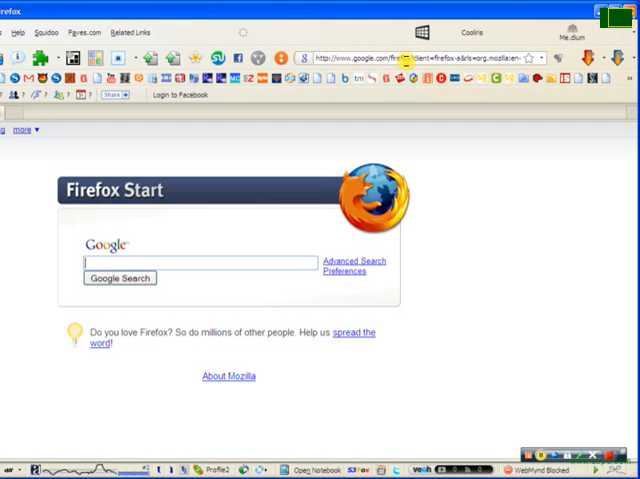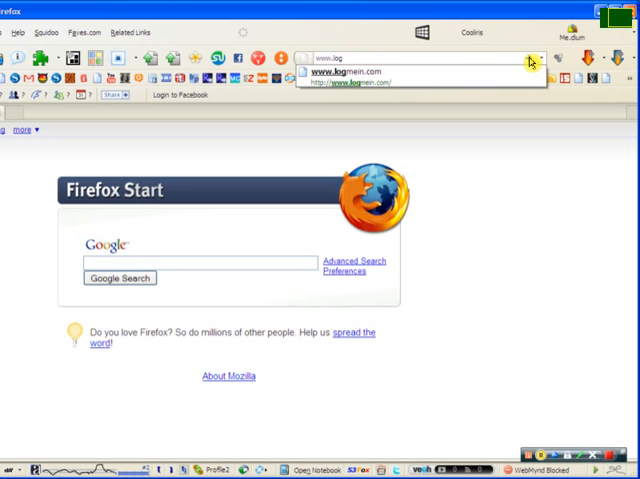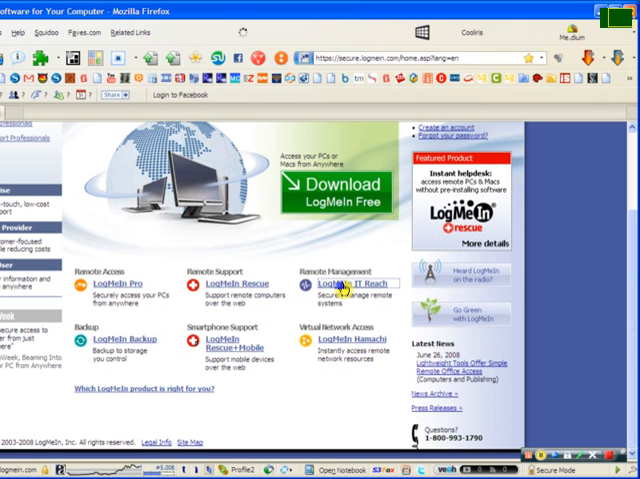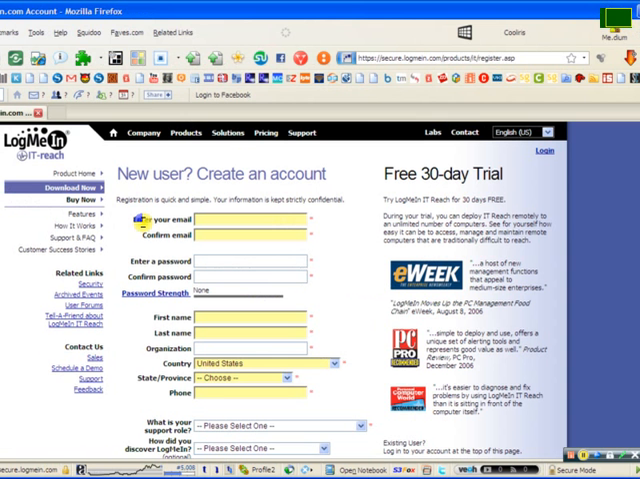Alright, here I'm going to demonstrate how to download the LogMeIn application so we can remotely control the computer. You go to logmein.com. Okay, you choose LogMeIn IT Reach.